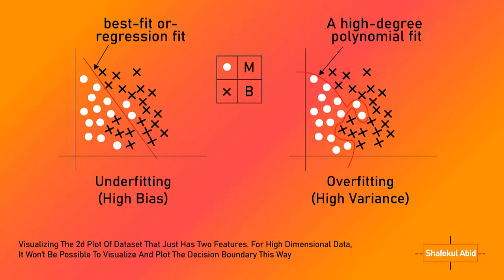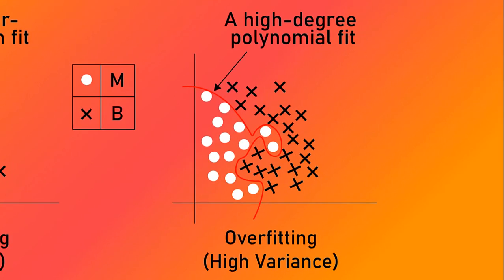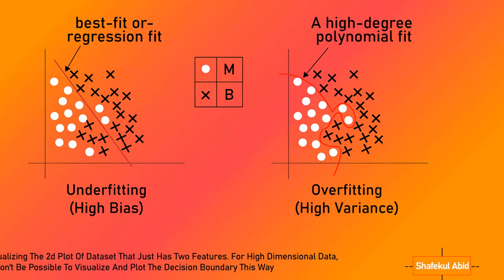As we can see in this graph, a high degree polynomial fit model has specialized over the training dataset. Or, we can say it is perfectly fitted, or overfitted, to the training set by completely separating two different types of decision sets, A's and B's. So, accuracy increased significantly on the training dataset, but it doesn't perform that well on the testing data.